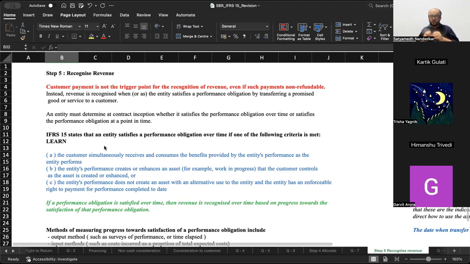When I say I have control, that means I have the ability to tell you what to do and what not to do, and you have no choice but to listen to what I have to say. That is control, ability to direct the use of a particular item.